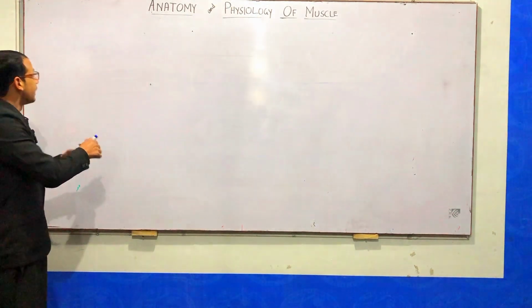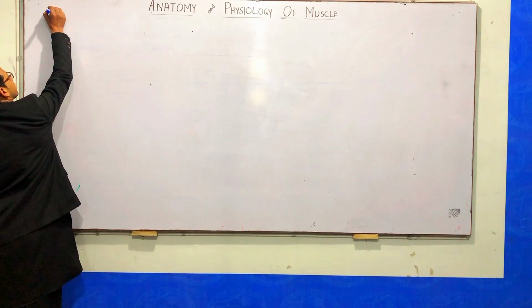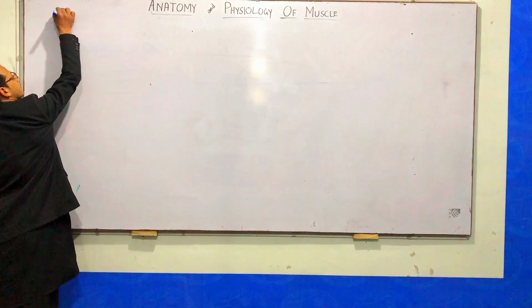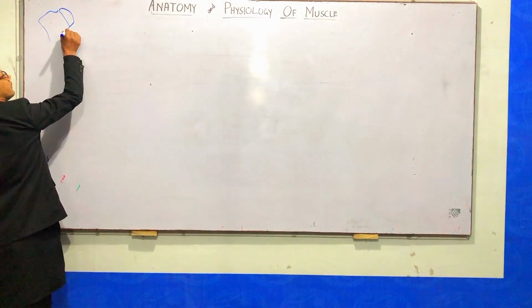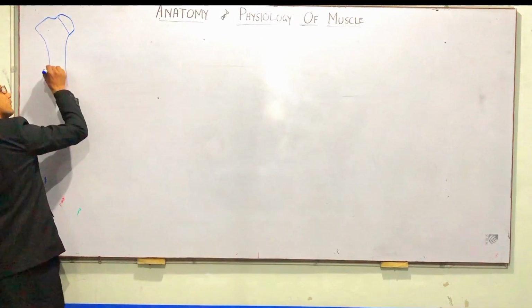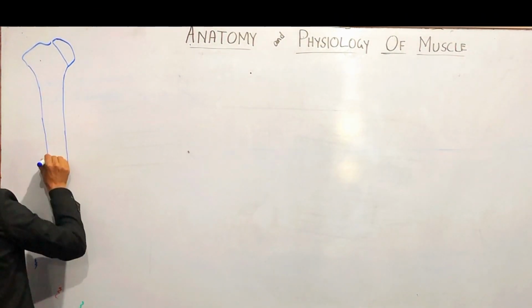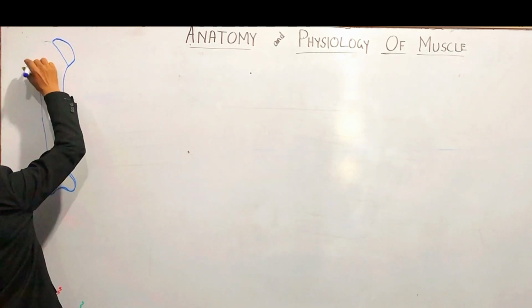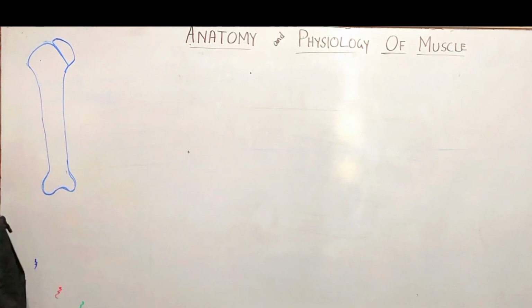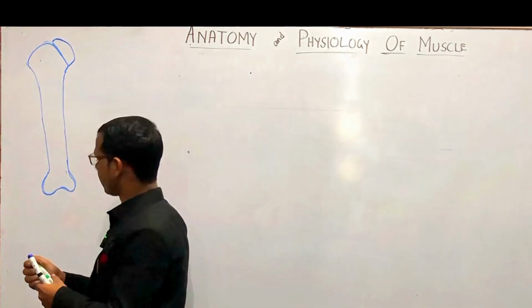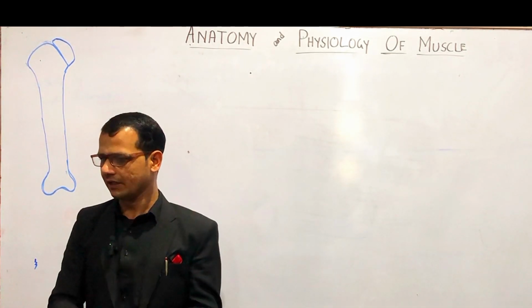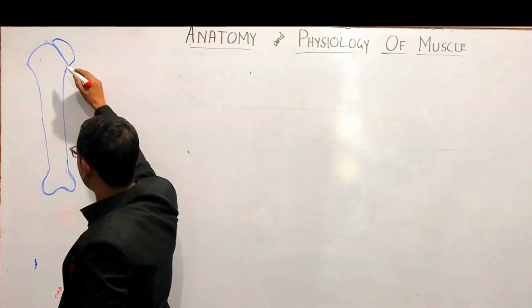For example, I have a bone here. For example, this is the humerus bone, right? And the humerus bone has a lot of types of muscles attached to it, like biceps, triceps, right? We'll take one muscle from that.